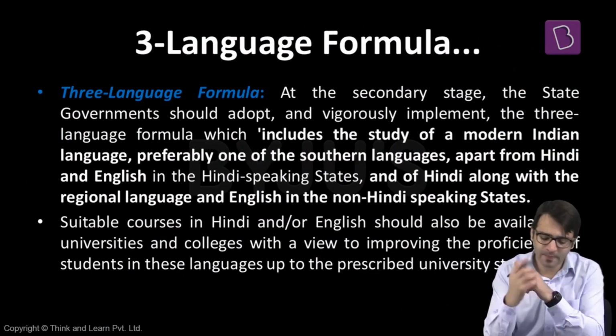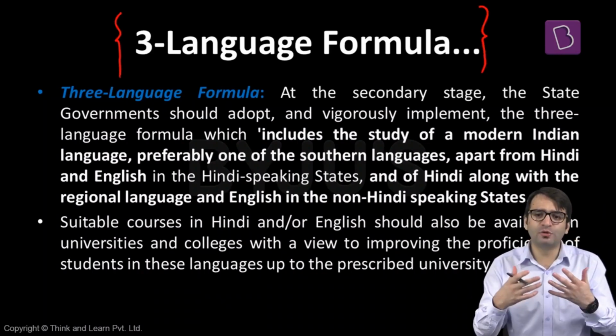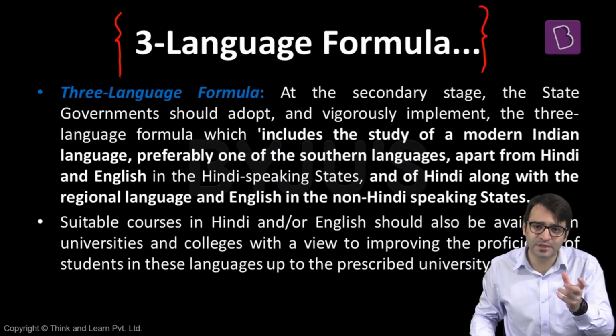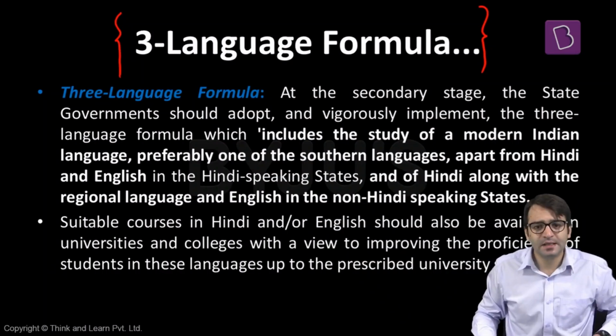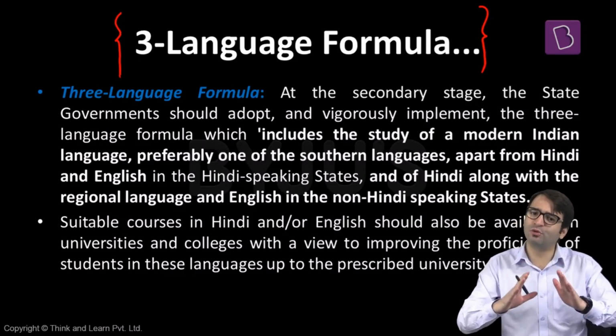Now let's look at another issue called the three-language formula. What is this three-language formula? When Hindi was to be imposed as the only official language of the Union in the 1960s, I told you there were protests, demonstrations, violent protests where people also got killed in Tamil Nadu, the then Madras. Then a compromise was reached, the Official Languages Act was passed, and this Act says that English as well as Hindi will continue to be used as the official language of the Union.